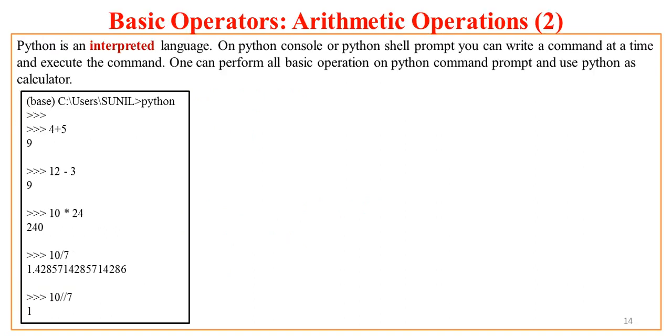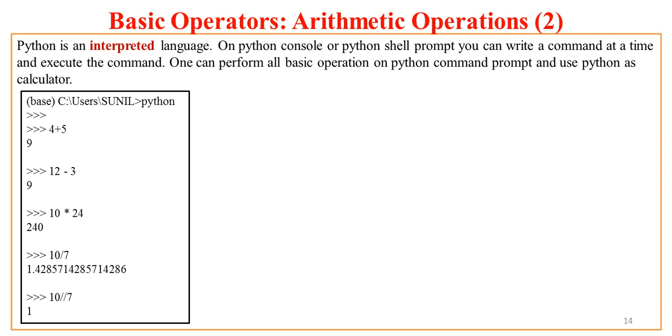Now let us try to understand how this operator works in Python. Python is an interpreted language. That means you can type one command at a time and execute that command independently, irrespective of whatever commands you have written earlier and whatever commands you will be issuing after that specific command. That means one command, one execution. This way it works.